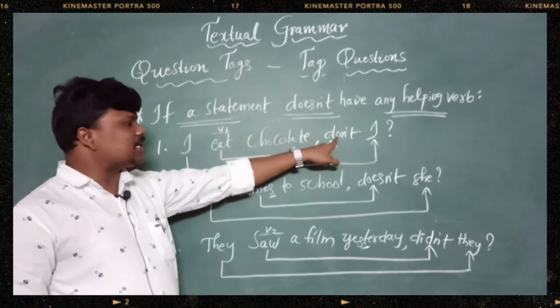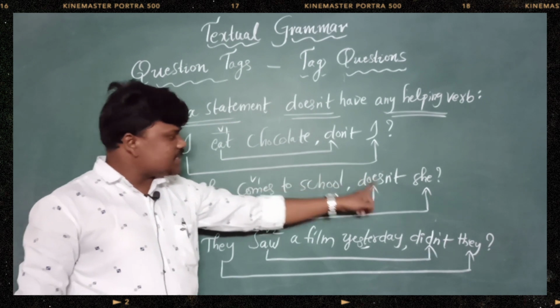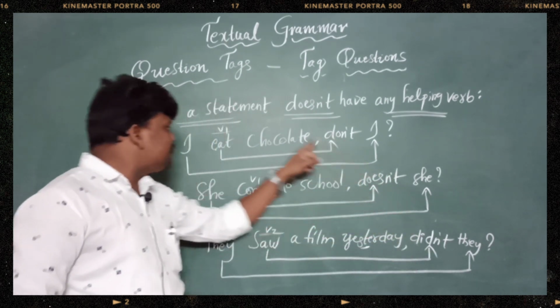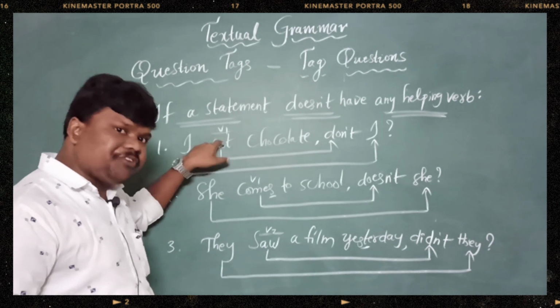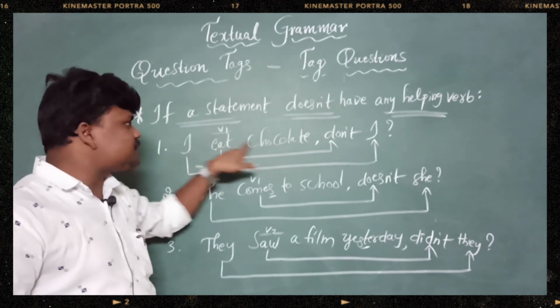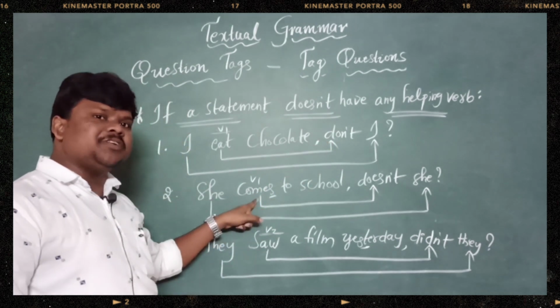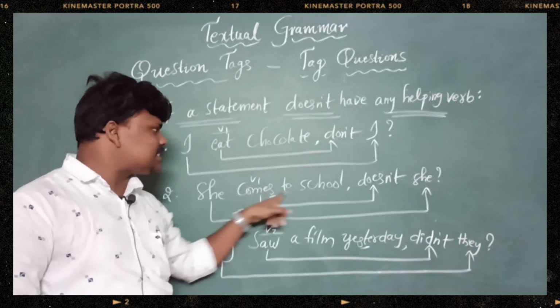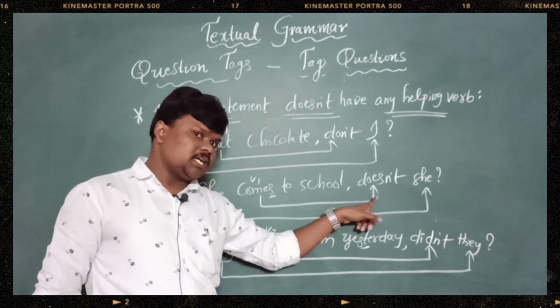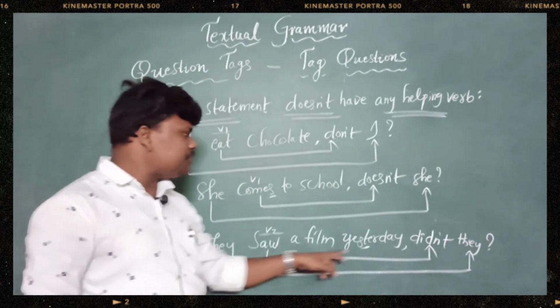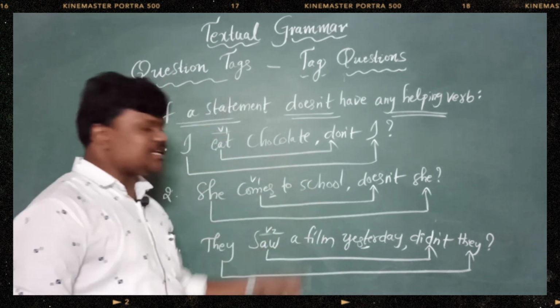And these are the three possibilities if a statement doesn't have any helping verb. We need to remember compulsorily do, does, did. If a statement came only with V1 without S/ES, we need to take the help of do. If a statement comes with V1 with S/ES, we need to take the help of does. If a statement came with V2, we need to take the help of did, right? These three are very important, right?